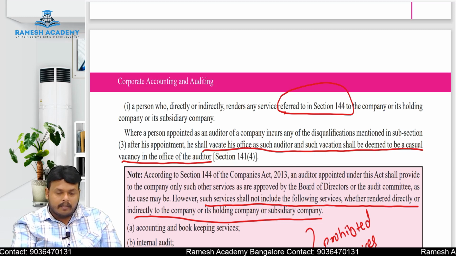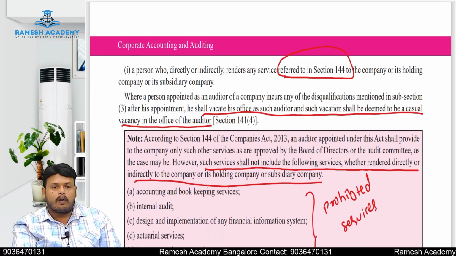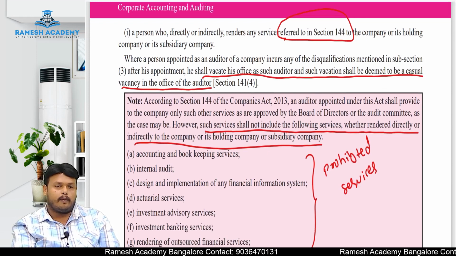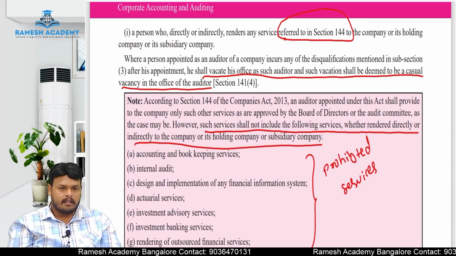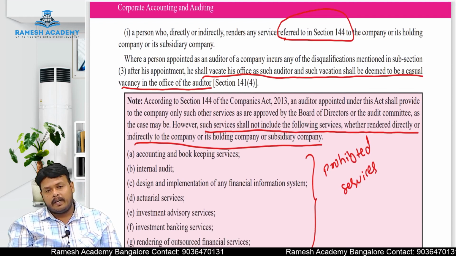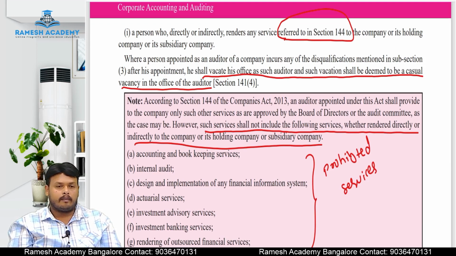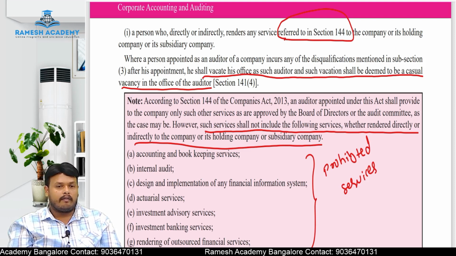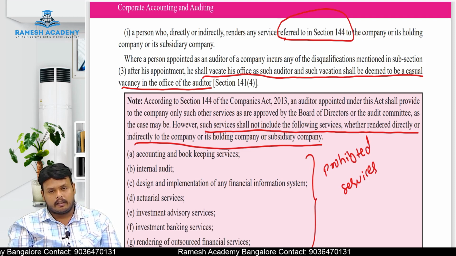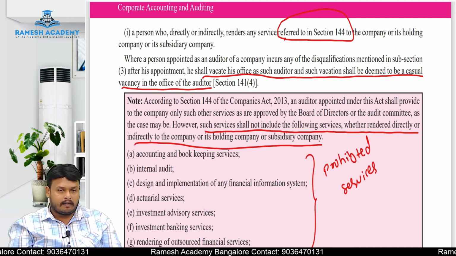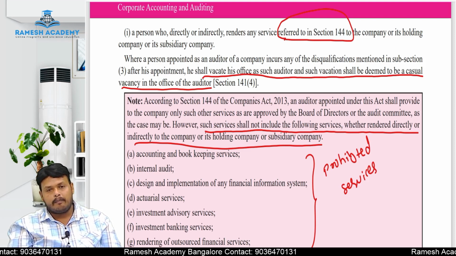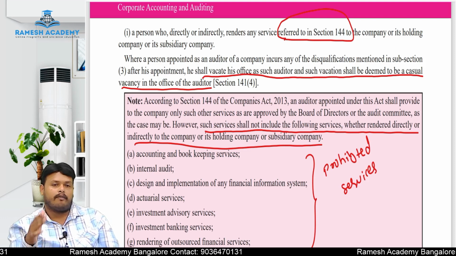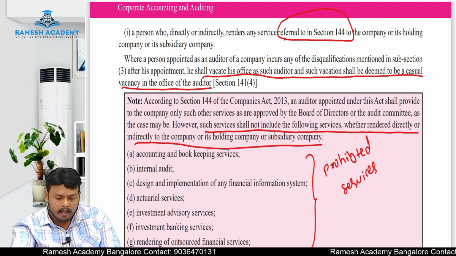So these are the points which we have to keep in mind. Next, what are the services covered under section 144? Prohibited services: accounting and bookkeeping services, internal audit, design and implementation of financial internal control systems, investment banking services, investment advisory services, actuarial services, outsourced financial services, and any other services which may be prescribed. If the auditor provides any of these services, he will be disqualified to act as an auditor.